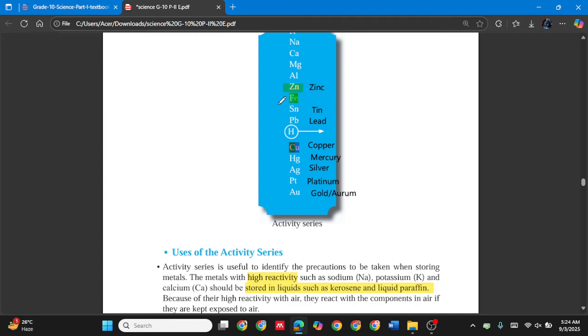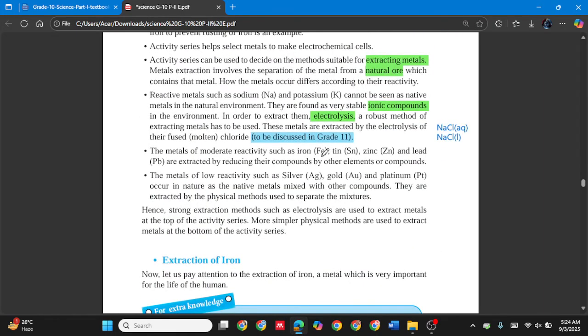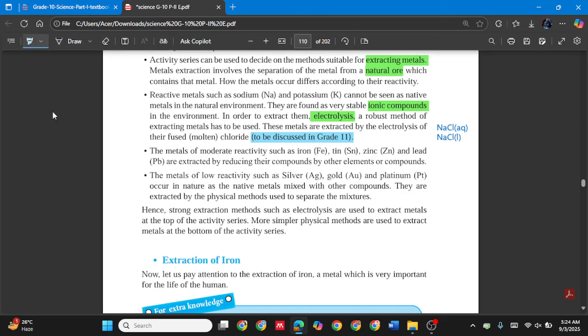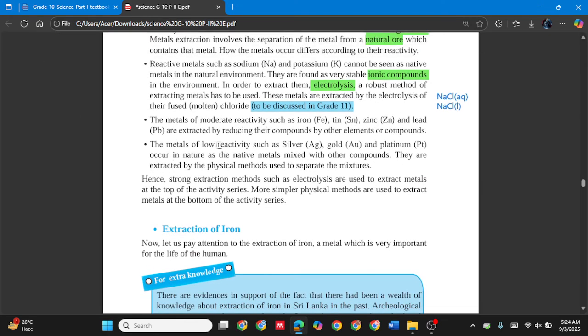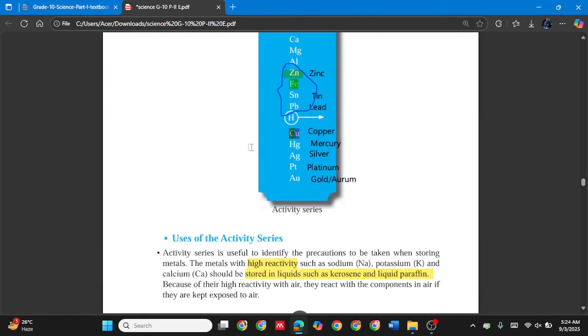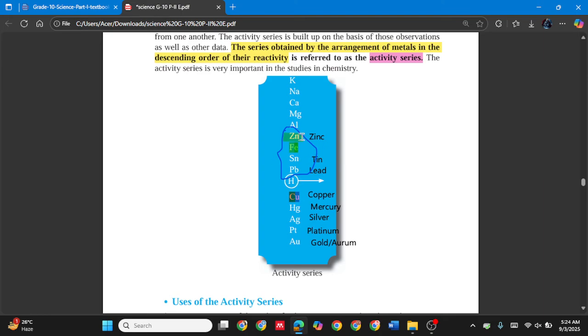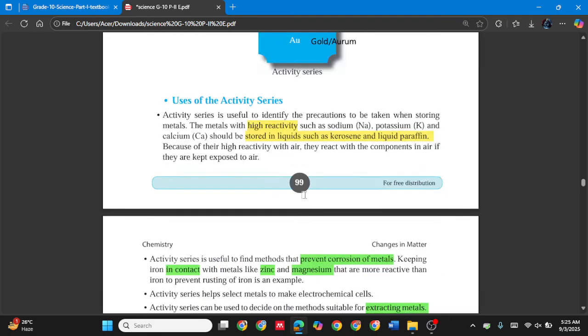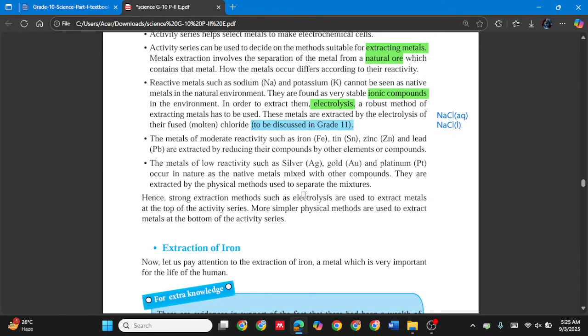Zinc, ferrous, tin, lead, these four. Iron, tin, zinc and lead are extracted by reducing their compounds by other elements or compounds. That means if we use any compound above them, we can obtain the metal version, the pure version of this one. The metals of moderate reactivity, we discussed.